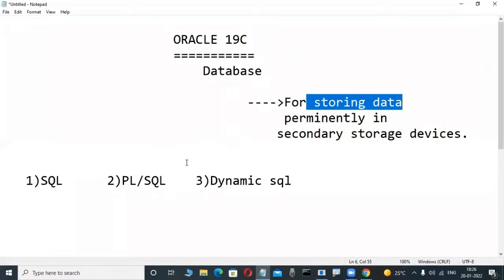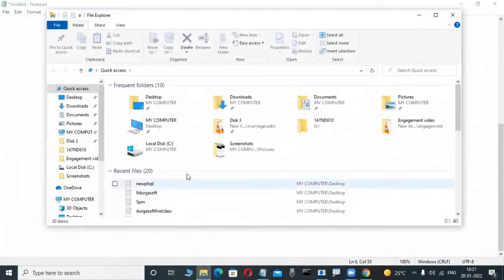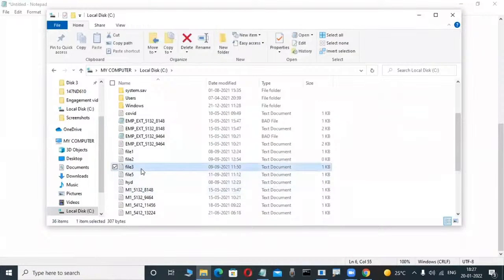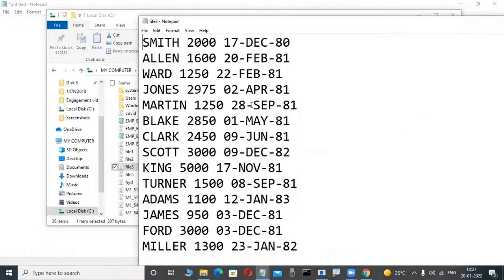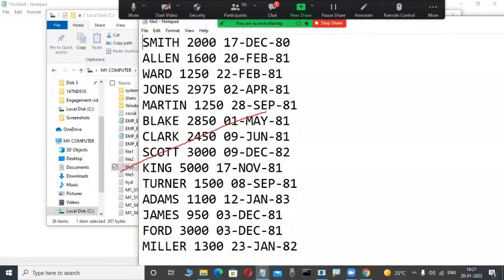Databases mean not only storing data, but also efficient retrieval of data is important. For example, observe the screen. In the olden days, before 1960, they stored data in a file format like this. In the file format, employee details are permanently stored. Before 1981, which employees joined? To retrieve that information from a file is very difficult.